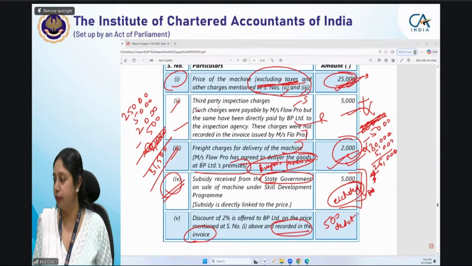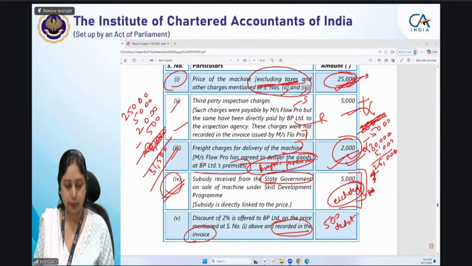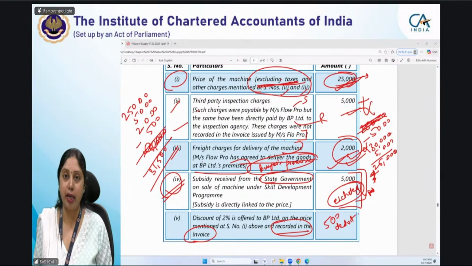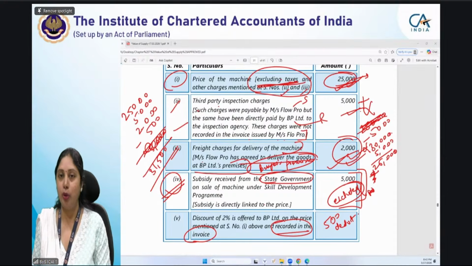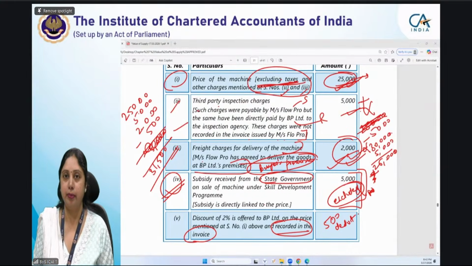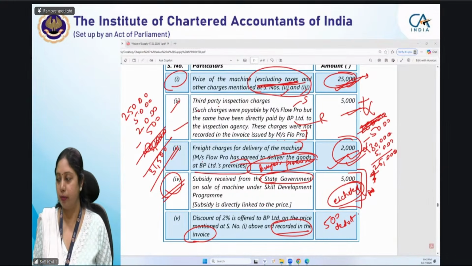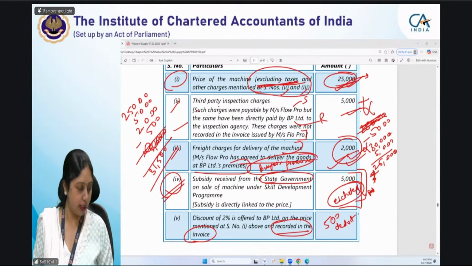Ma'am, here the discount of 2%, which is recorded in the invoice, means it is given at the time of supply itself. Okay. So that is why it falls under section 15(3)(a). Though I am not very specific about clauses, I don't want you to remember, but just to correlate with the provision, I am telling you that it is 15(3)(a). Okay, ma'am. So it is not post, it is given at the time of supply. It is given at the time of supply. Okay, thank you.